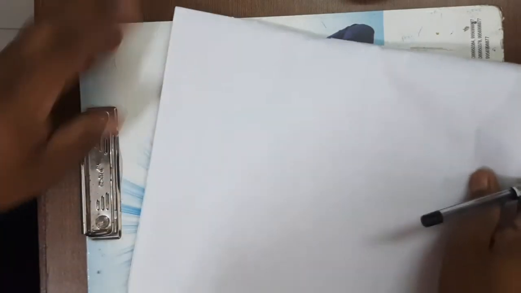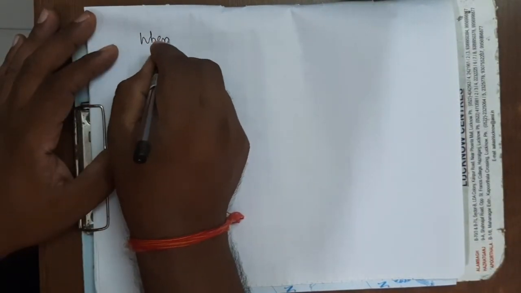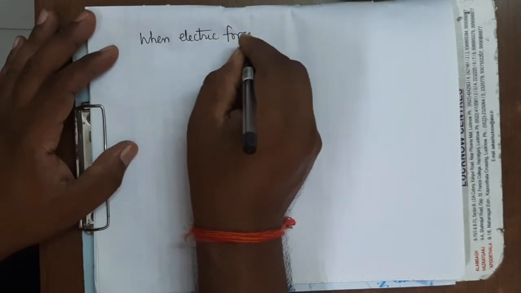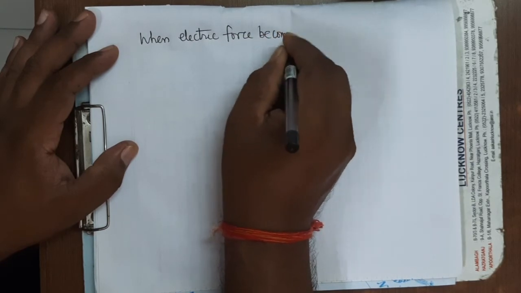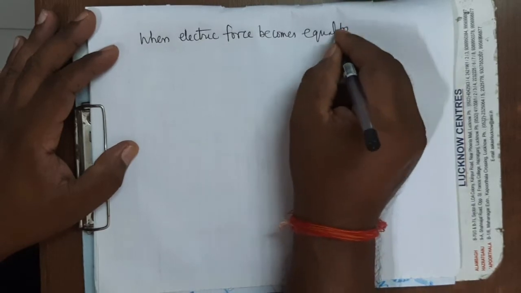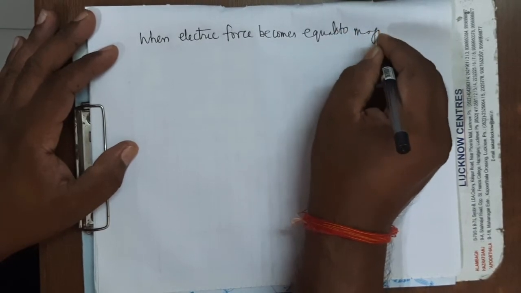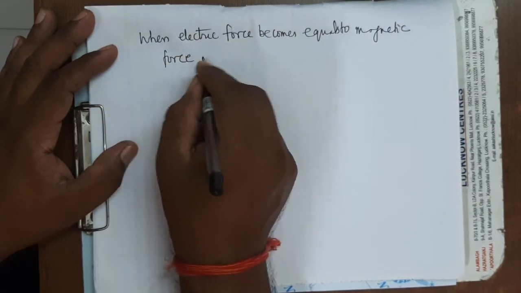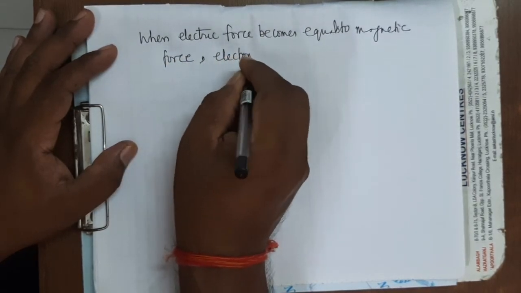When electric force becomes equal to magnetic force, electrons will come to rest.